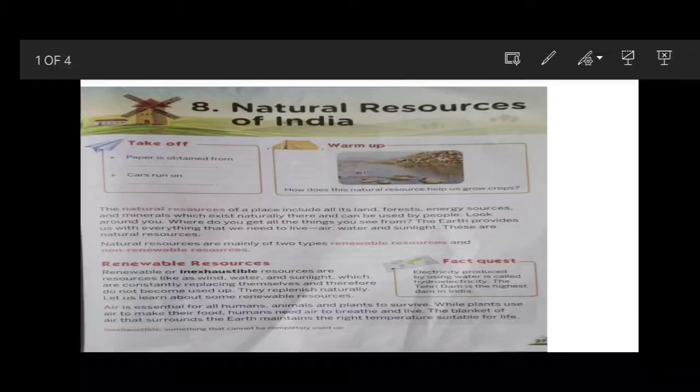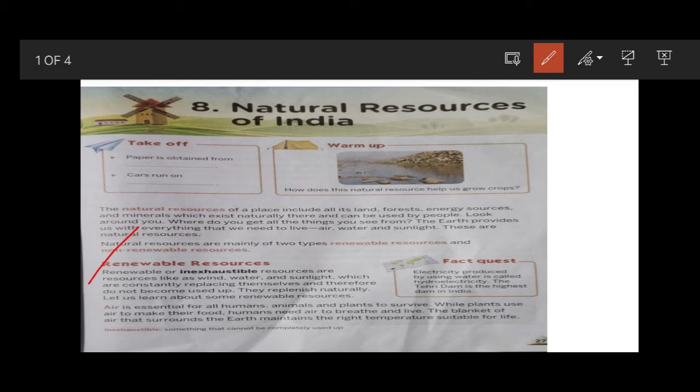Natural resources are mainly of two types. How many types of natural resources are there? There are two types of natural resources. They are renewable resources and non-renewable resources. First of all, we will discuss renewable resources. What do you mean by renewable resources?